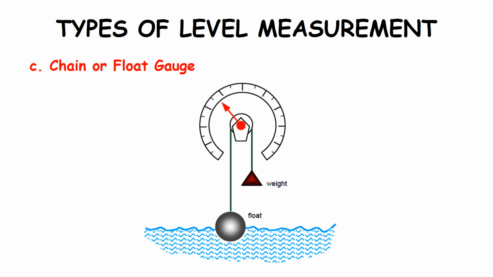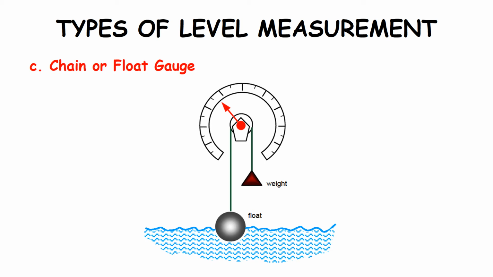The last type of direct method is the chain or the float gauge. The visual means of level measurement previously discussed are relevant in simplicity as well as dependability to the float type measurement devices. Many forms of float type instruments are available, but each uses the principle of a buoyant element that floats on the surface of the liquid and changes position as the liquid level varies. Many methods have been used to give an indication of level from float position, with the most common being a float and a cable arrangement.